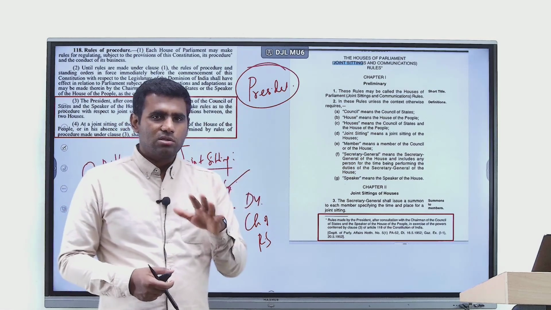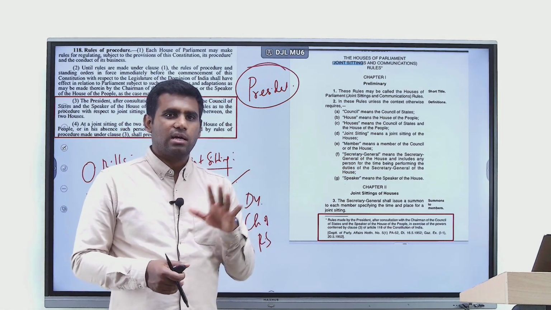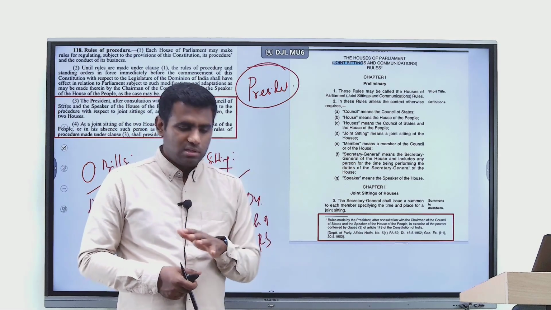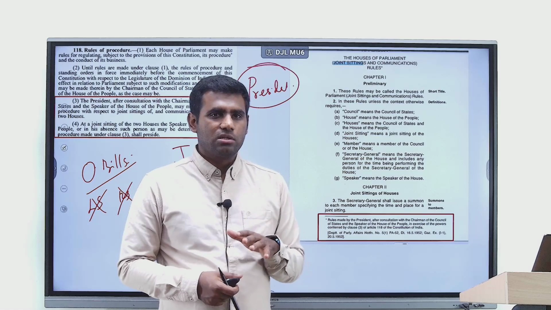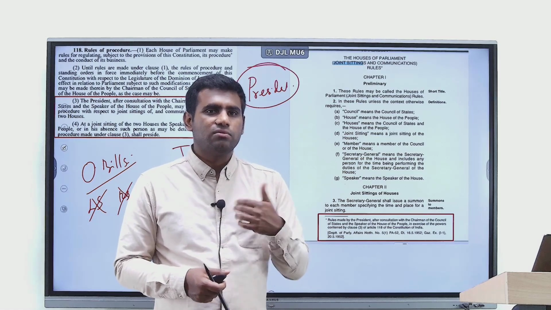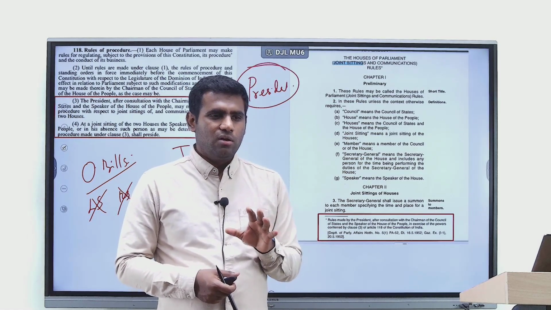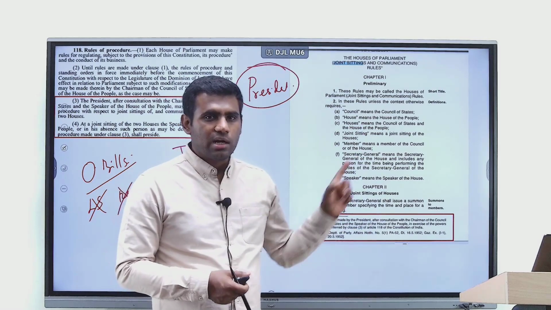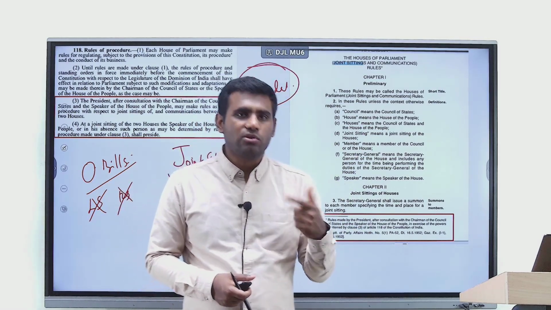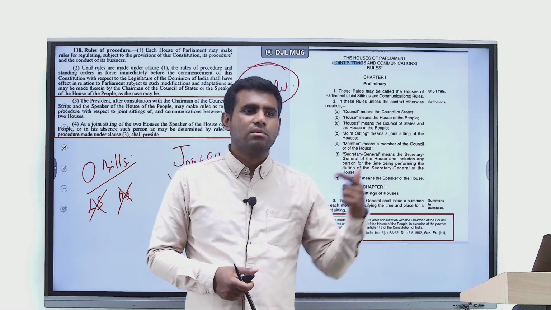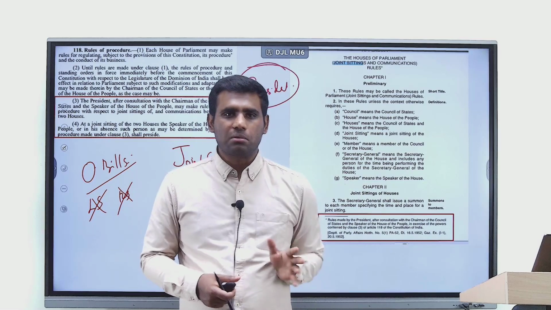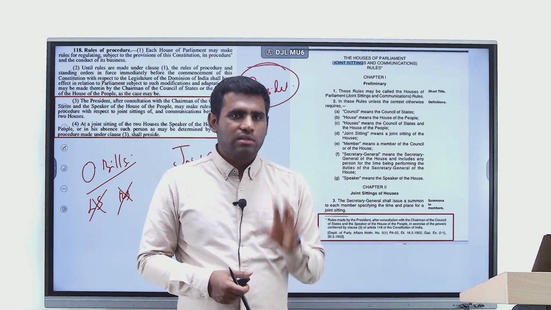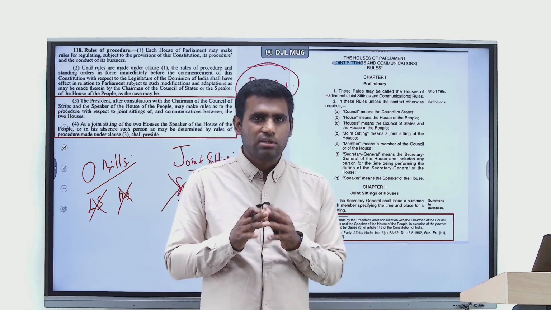So if you have been watching the lecture till this point, this is the assignment. In the comment section, you can simply drop a message, right? That should be the answer for this question. The question is, as per the rules made by the President regarding joint sitting, who is the authority who can fix a date and time and who can call for a joint sitting, right? So that's the assignment, and with this we are done with this lecture, right?